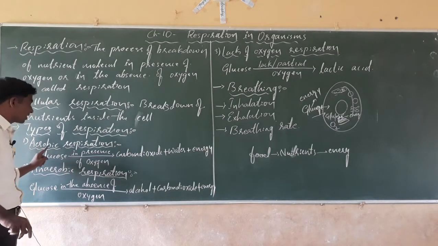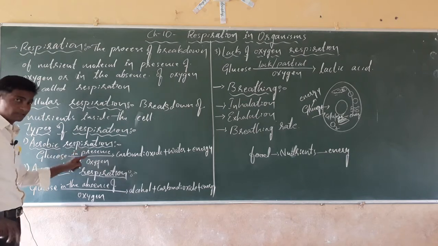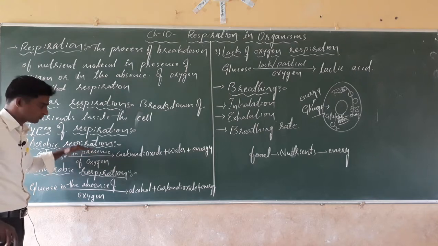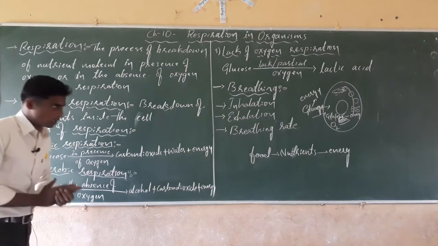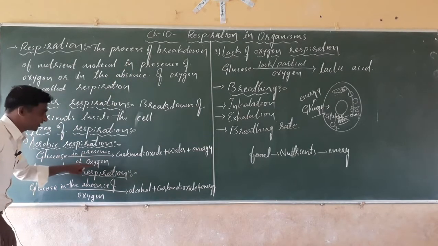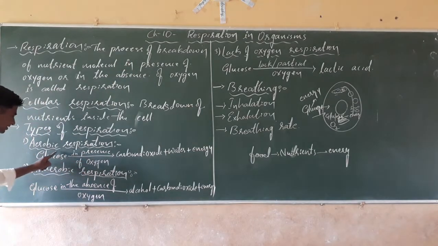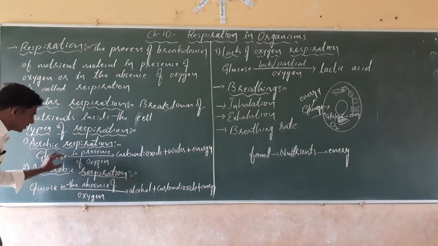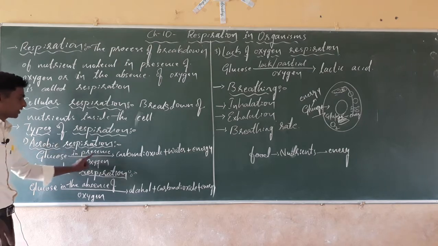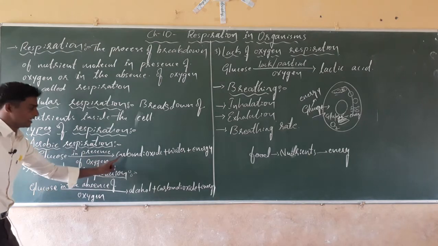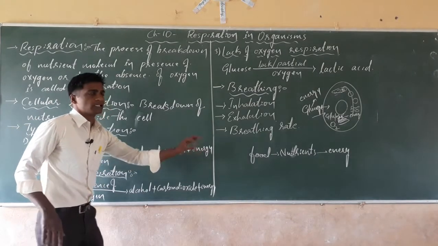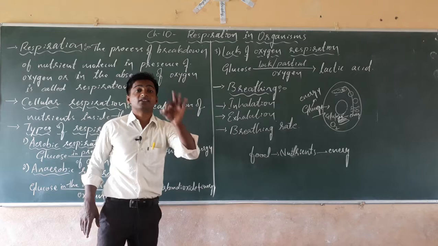We can define aerobic respiration as the process of breakdown of nutrient molecule in presence of oxygen by releasing carbon dioxide, water and energy.